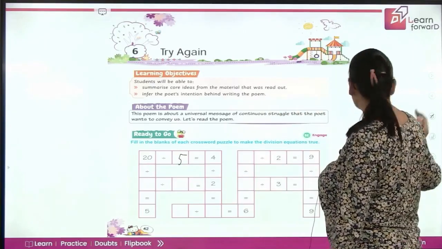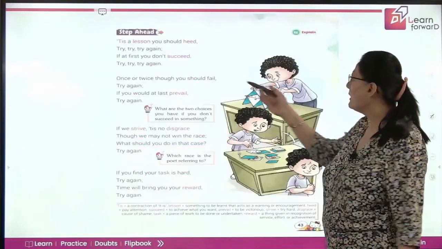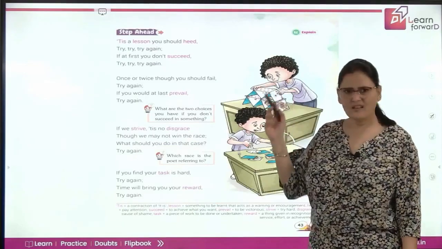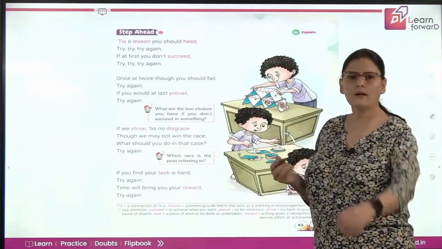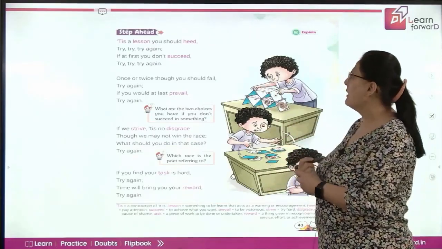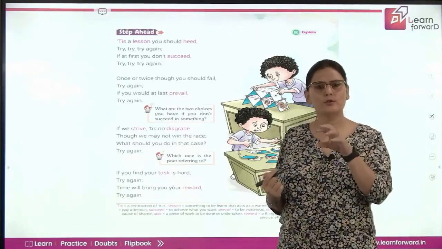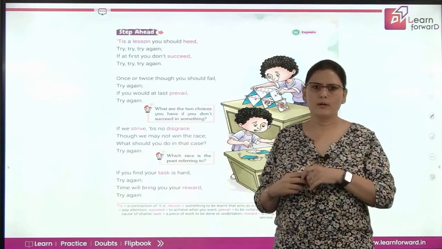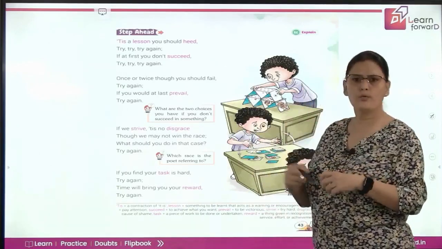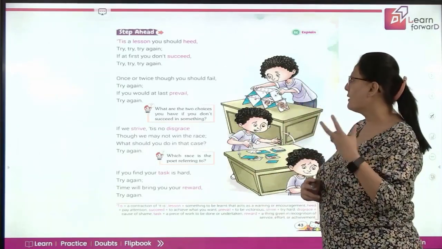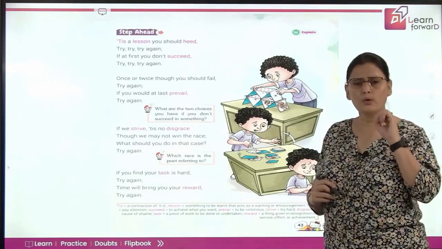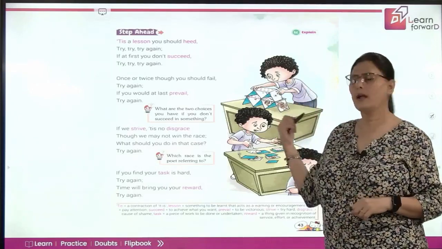Now let's come to the poem, sorry. 'Tis, 'tis means it is, right? It's a short form. 'Tis a lesson. It is a lesson you should heed. Heed means you should pay attention. You should give importance to it, right? So there's a lesson to which you should all give importance. You should all emphasize. Try again.